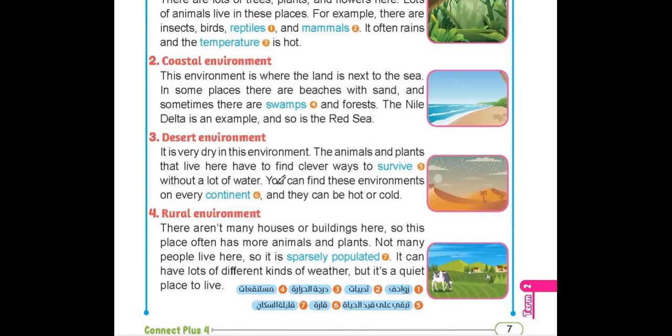Yes, you can find these environments on every continent. Okay, so that's what we have to know now. The desert is available in different places around the world, and they can be hot or cold. So the desert environment doesn't include too much water, and the animals and plants who live there need special ways to survive, and also some of them are hot and some are cold.